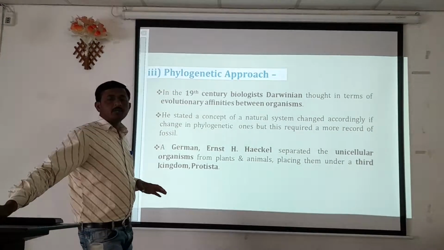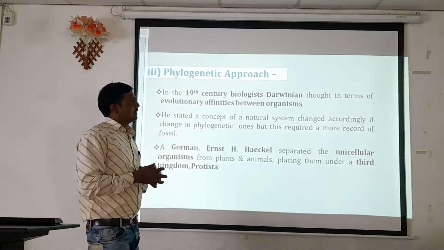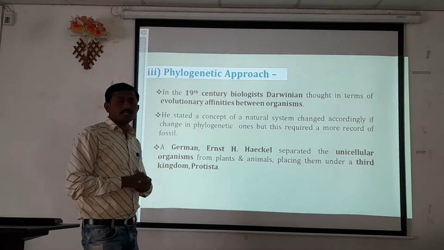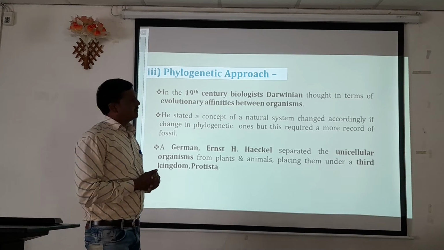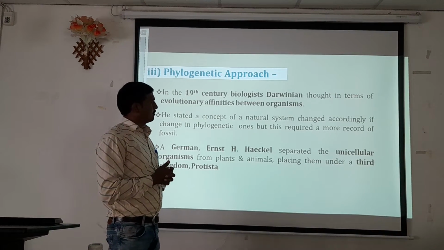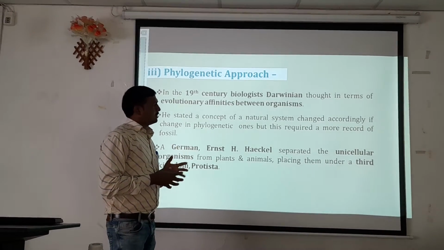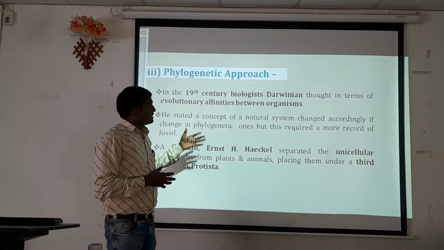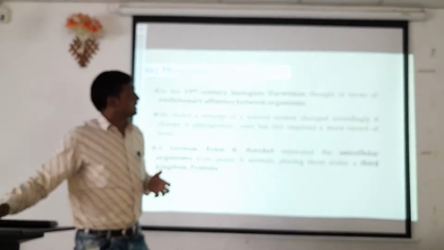The phylogenetic approach we have already discussed. In the 19th century, Darwin, in terms of evolutionary affinities between organisms, stated a concept of a natural system or natural selection, changing accordingly with change in phylogenetic characteristics. This required more records of fossils. Okay, this is the phylogenetic approach, which we have already discussed in the last lecture.